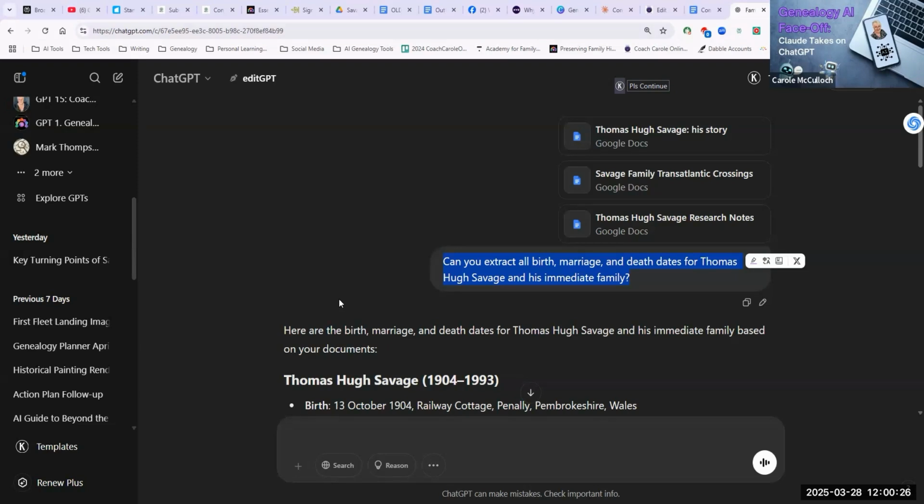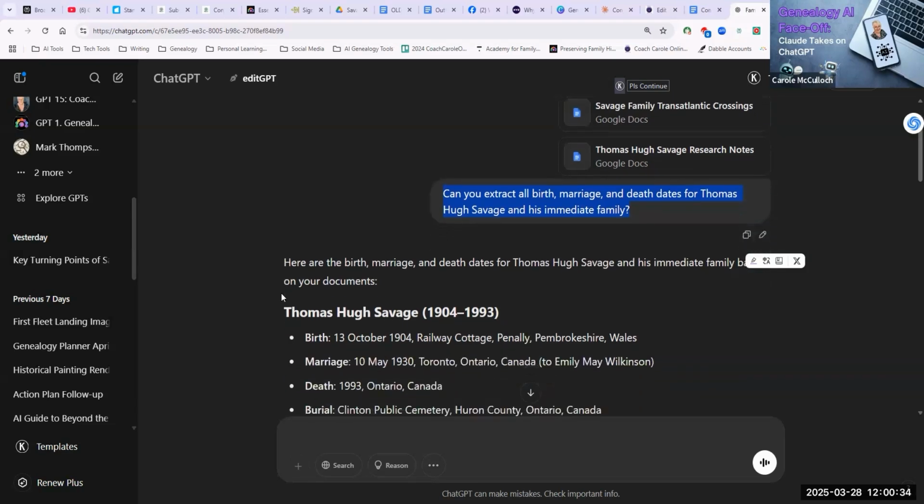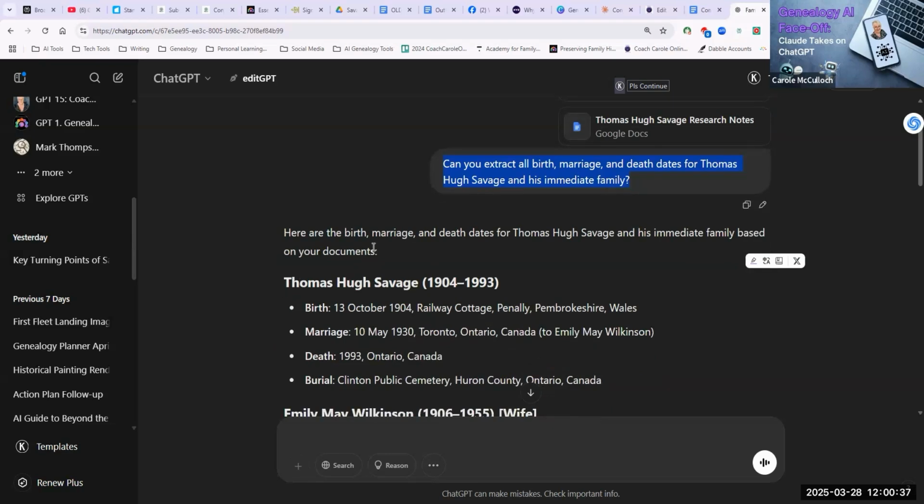I wanted to see how well ChatGPT and Claude could do this. And here is the response from ChatGPT showing below with the key birth, marriage and death dates for Thomas Hugh Savage.